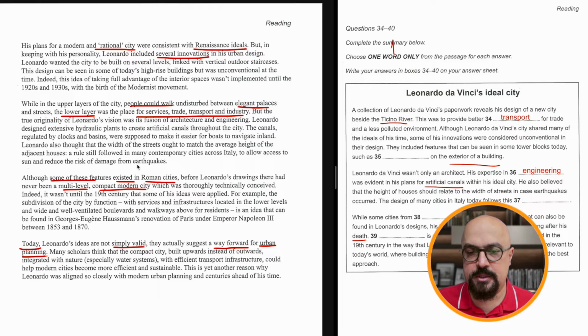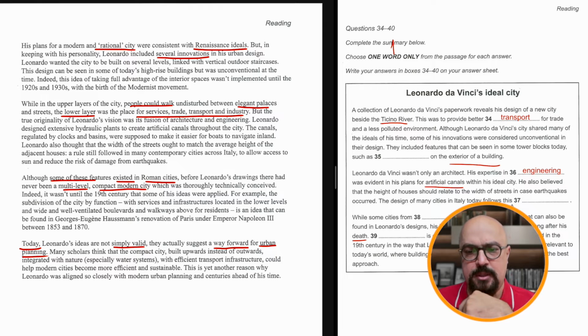So the design of many cities in Italy today follows his... a rule still followed.